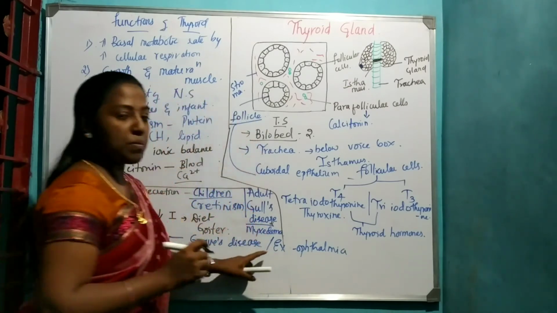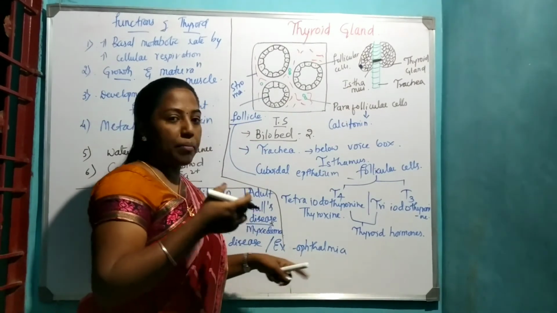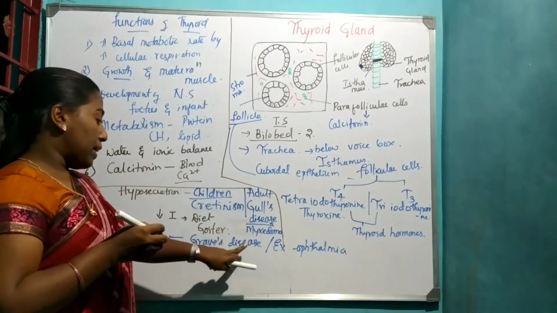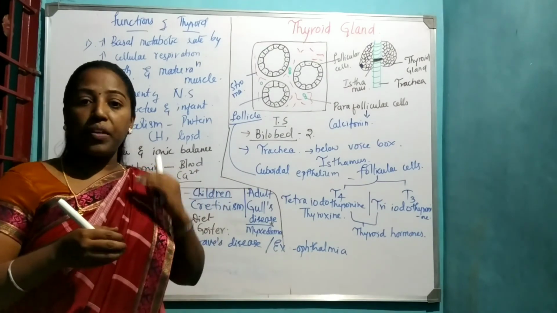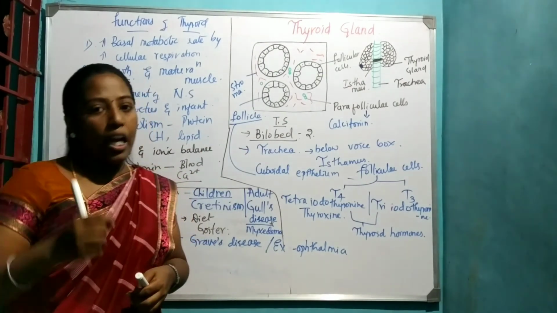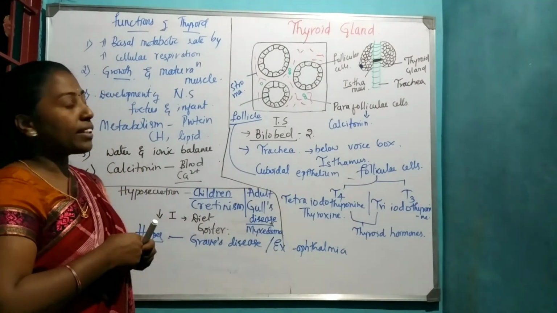The name itself means exo, outside or protruded, and ophthalmia, related to the eye. So the major symptoms of Graves' disease are a high body temperature and protruded eyeballs. This is regarding the thyroid gland.